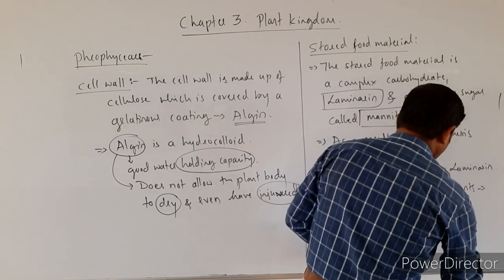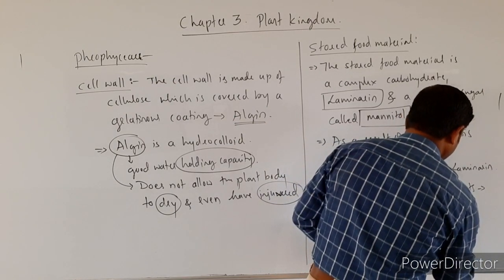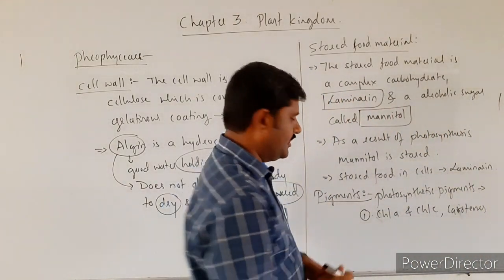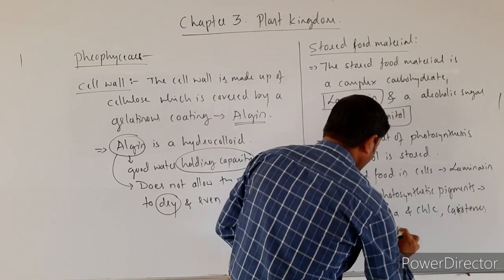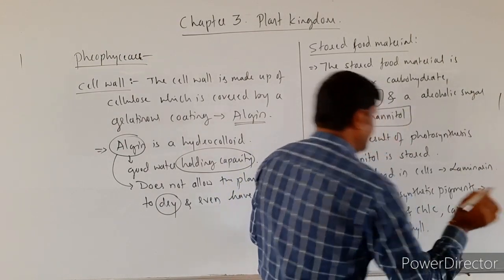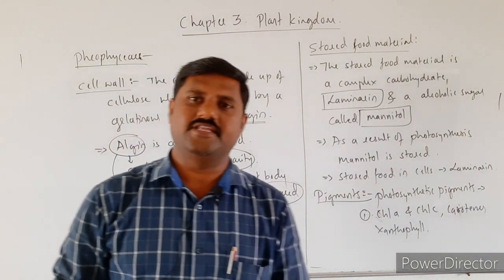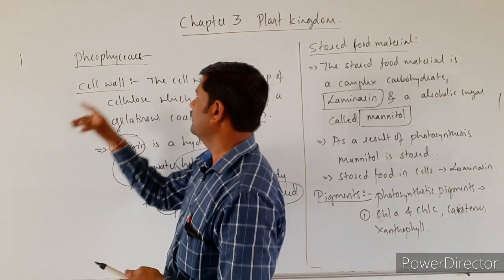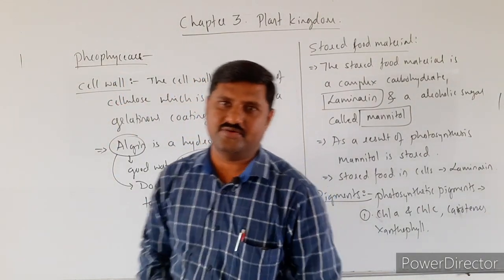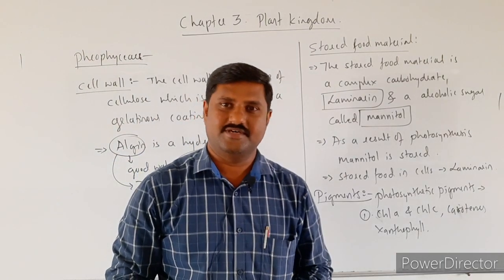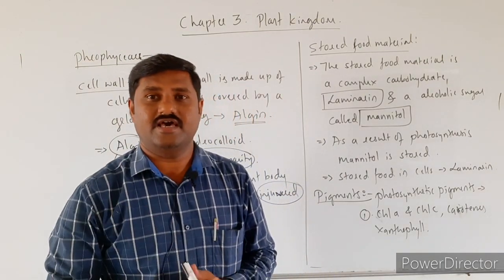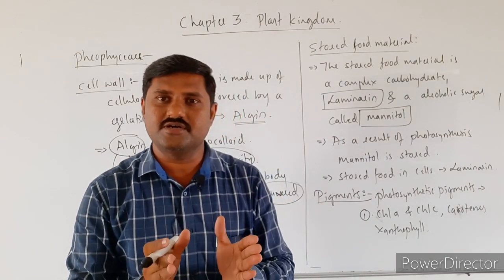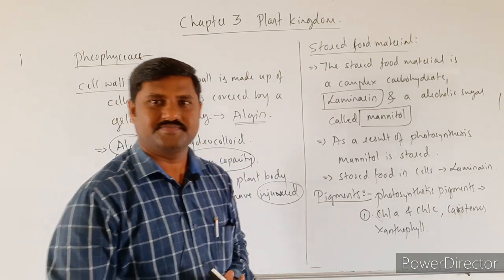Along with this, carotenes are present, and xanthophyll is also present. This xanthophyll is responsible for the brown color. Hence these are commonly known as brown algae.